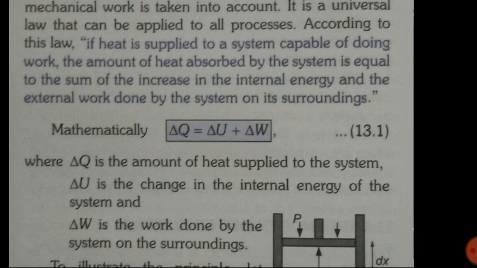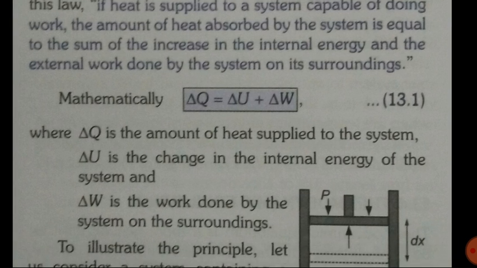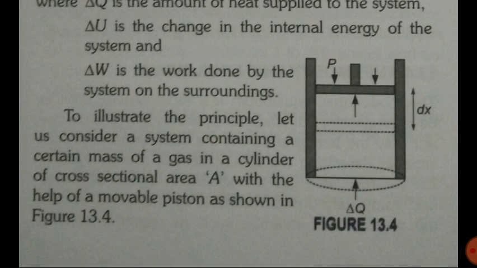So now let's read the statement. If heat is supplied to a system capable of doing work, the amount of heat absorbed by the system is equal to the sum of the increase in the internal energy and the external work done by the system on its surroundings. Okay, I hope you all have understood this very well.